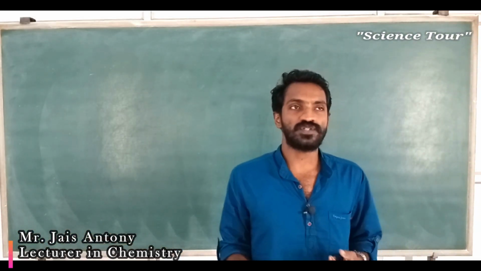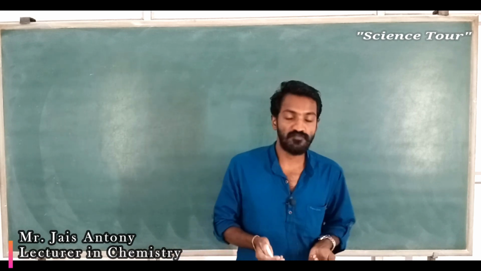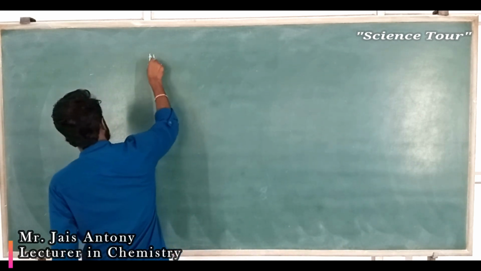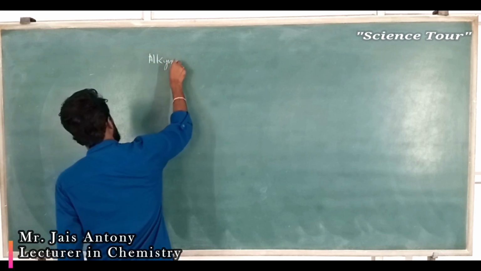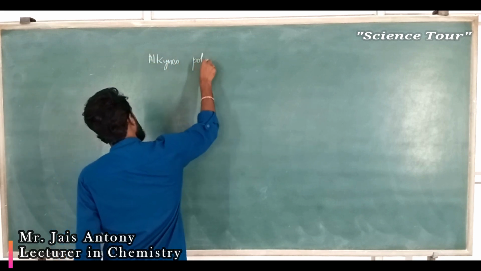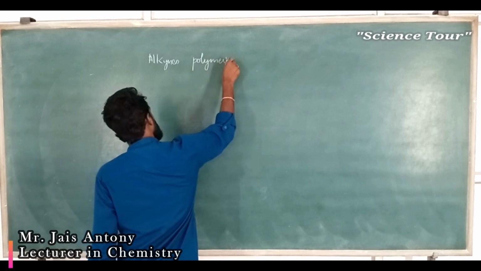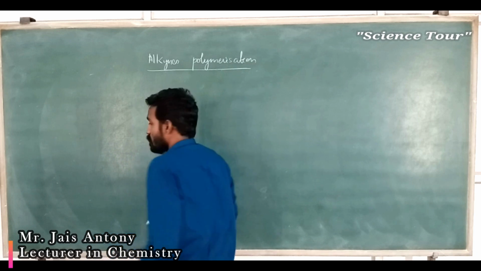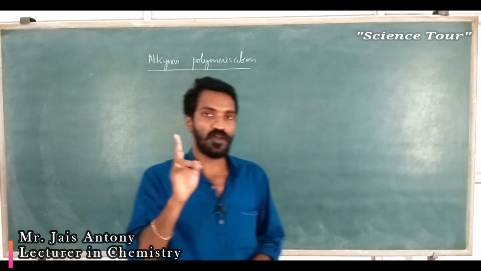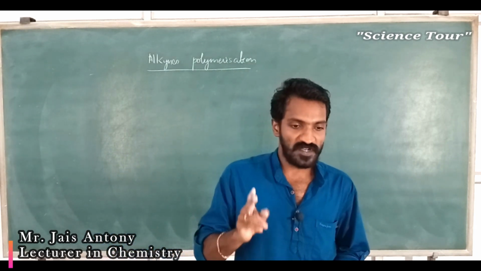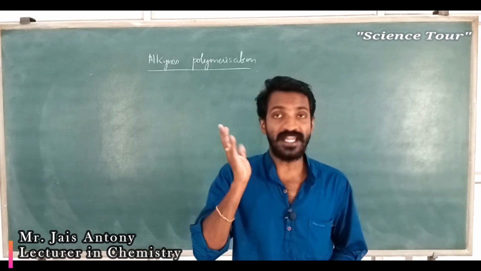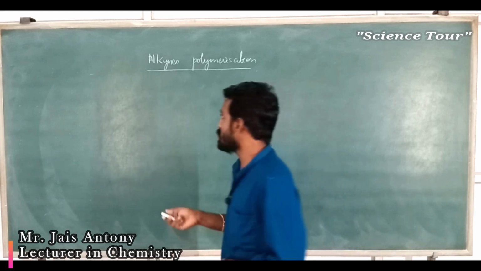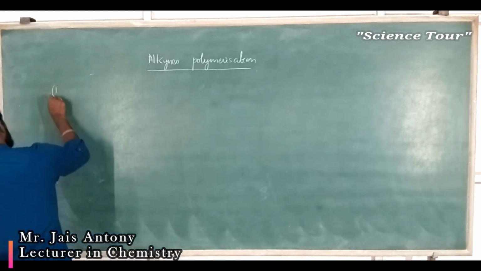Okay, next we are going to study about alkynes, that is polymerization. That is very important. Alkyne polymerization. My dear students, there are two types of polymerization in this one. First is linear polymerization, second one is cyclic polymerization. Linear and cyclic polymerization.